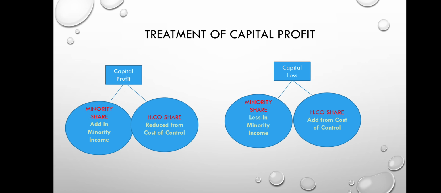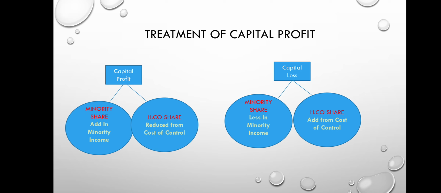As for the treatment of capital profit, the capital profit is also divided in the holding minority ratio. We find the minority share of capital profit and the holding company share of capital profit. The minority share of capital profit we add to the minority interest. The holding company share of capital profit is deducted in the cost of control or capital reserve calculation.